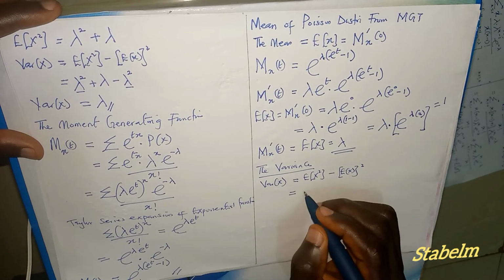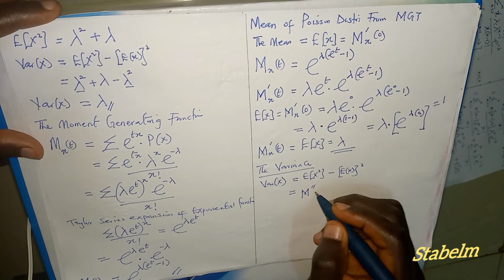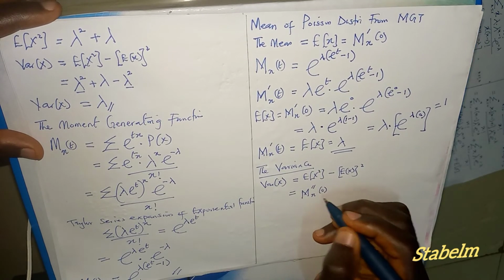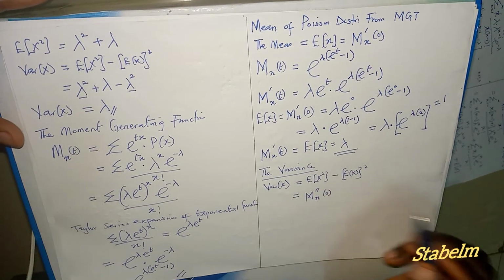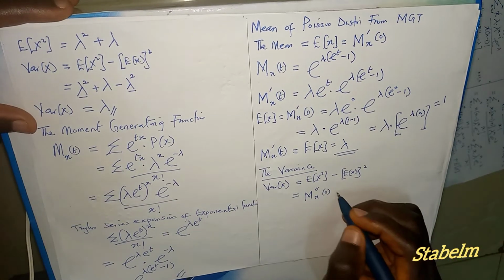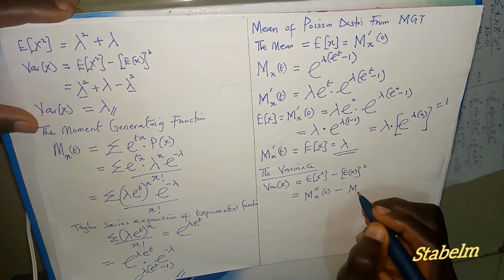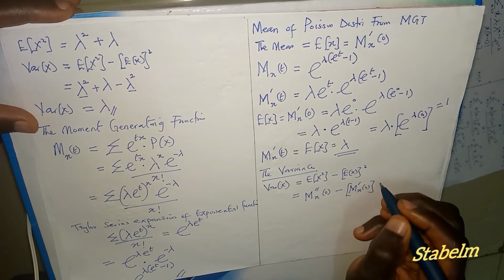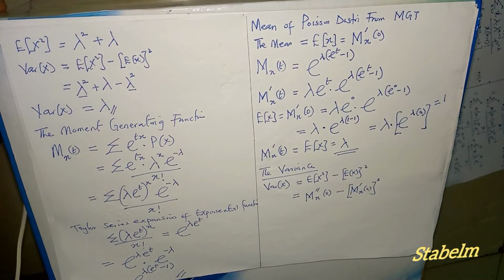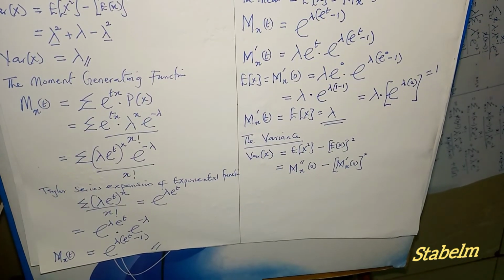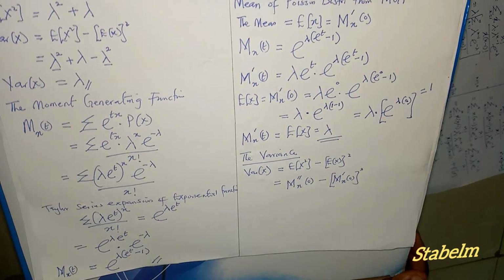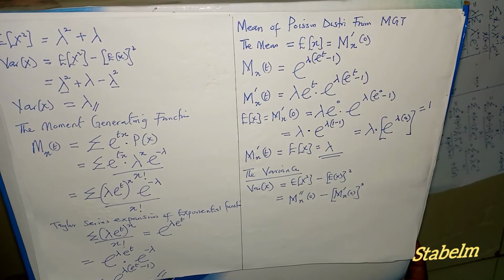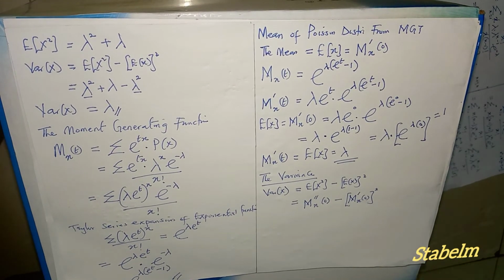This is equivalent to saying M prime prime X when t equals 0, that is the second derivative, minus M prime X when t equals 0, then we square. So that will give us the variance of this distribution. So we need to find the second derivative of the distribution here.